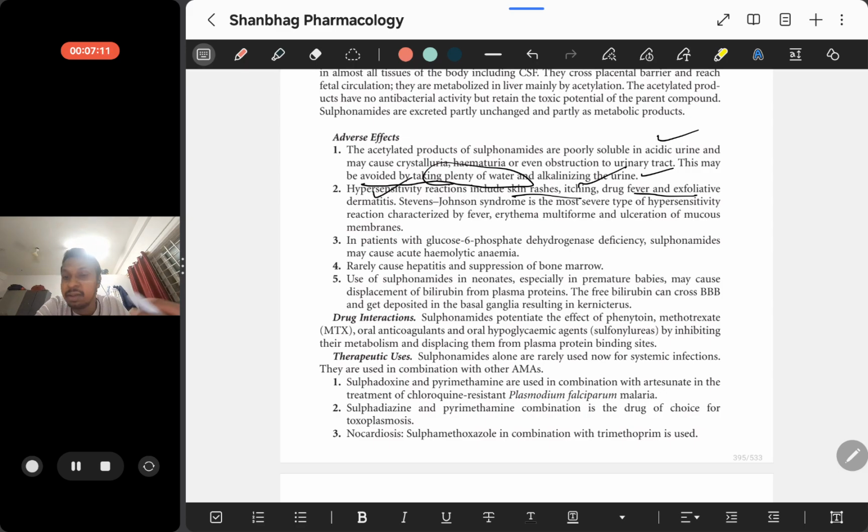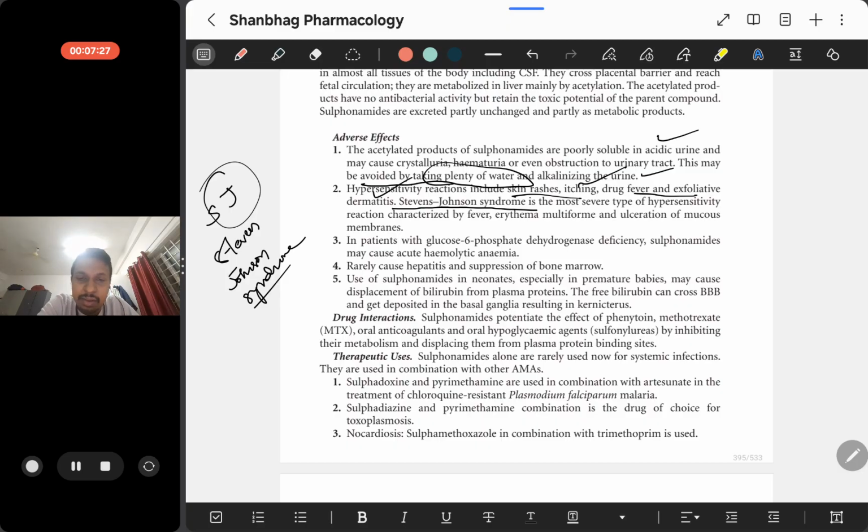The most well-known side effect of sulfonamide is Stevens-Johnson syndrome, SJ syndrome. It is the most severe type of hypersensitivity reaction. It causes fever, erythema, and ulceration of the mucous membranes.